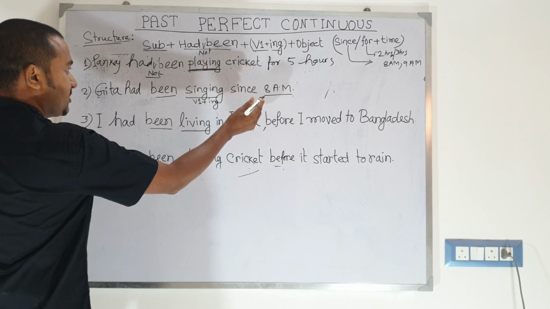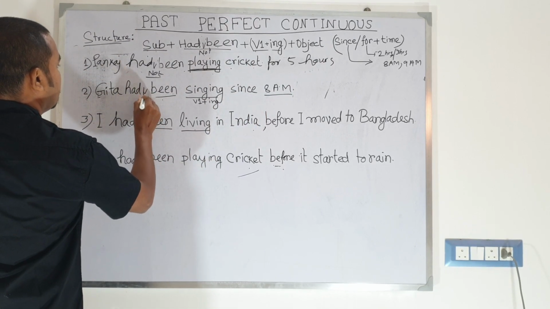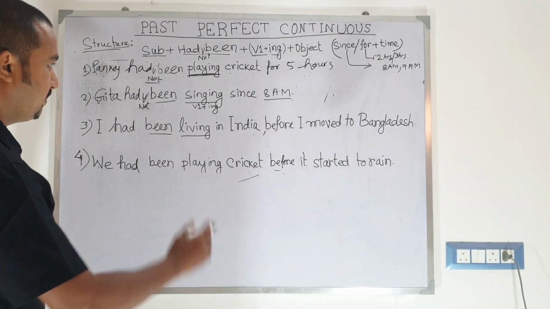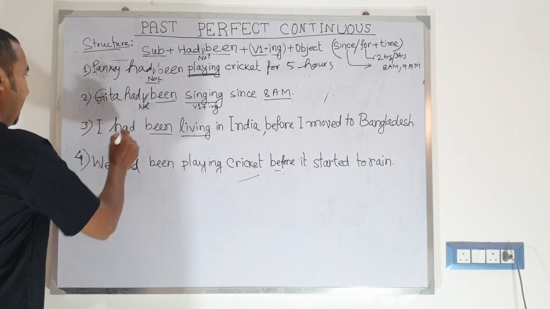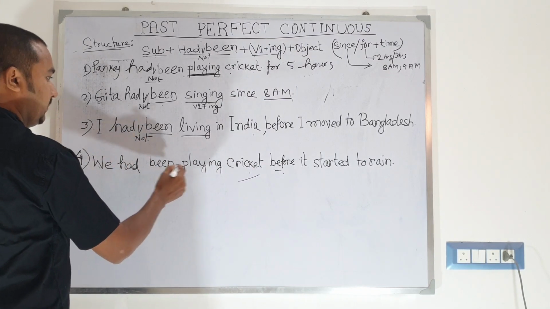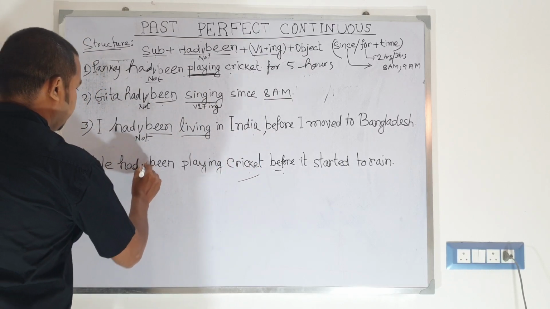Geeta had been singing since 8 a.m. Geeta had not been singing since 8 a.m. I had been living in India before I moved to Bangladesh. I had not been living in India. We had been playing cricket before it started to rain. We had not been playing cricket.